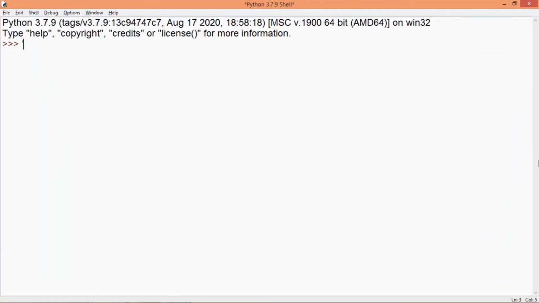So let me first compare letter a, which is in small, and I write here equal to capital A. Now this returns a false value because the ASCII code of small a is 97. This I've already explained in my last tutorial of nested loops, where we were working on the pattern questions. Now I'll show you one more time how you can find the ASCII code of a given letter.